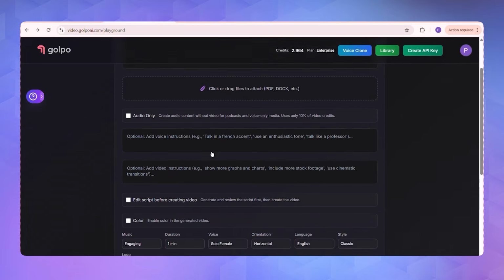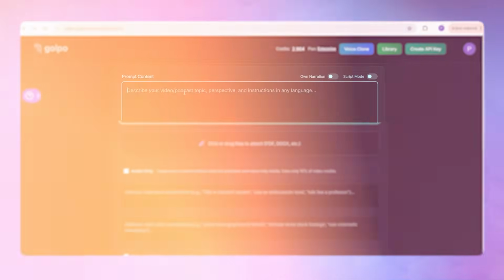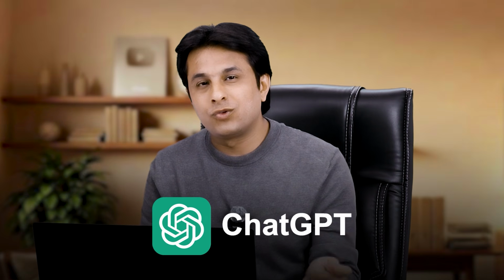It's very simple, straightforward. In today's world, everything can be done with the help of a prompt. You write a prompt, you get a photo, you get a video, you get a description, everything. On this platform, the first option is given as write a prompt. I'm not good at prompting, but I can take help of AI to write a prompt.